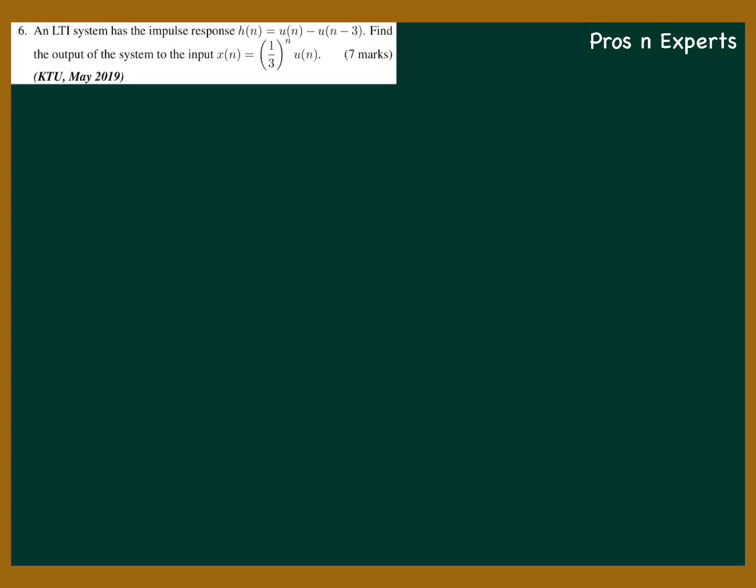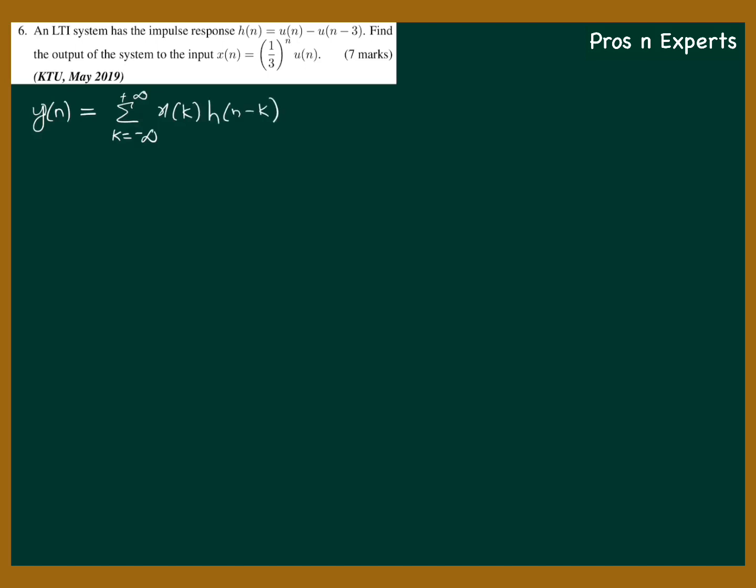Let us take up the next question. An LTI system has the impulse response h of n equal to u of n minus u of n minus 3. Find the output of the system to the input x of n equal to 1 by 3 raised to n u of n. As in the previous problem worked out in a previous video, this question also makes use of the convolution sum equation, y of n equal to sigma over k equal to minus infinity to plus infinity x of k into h of n minus k.